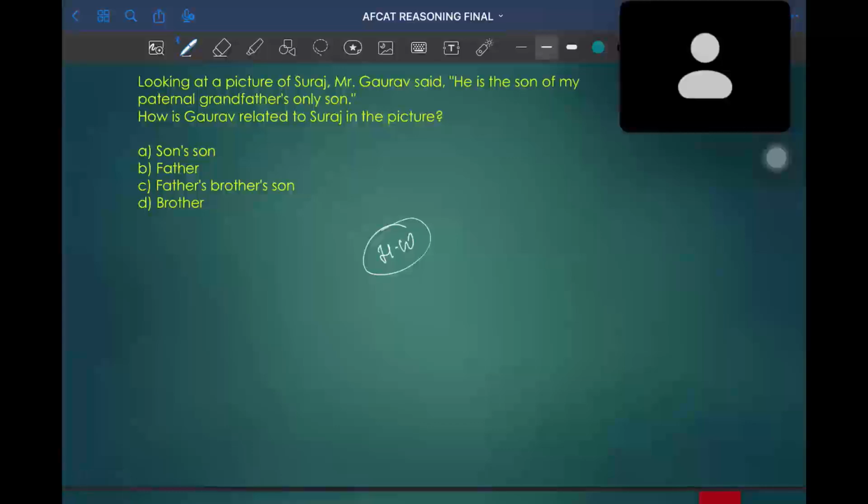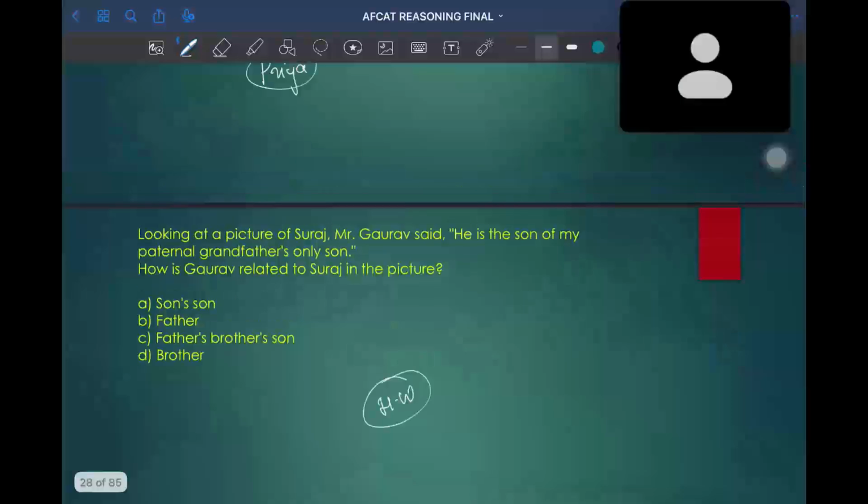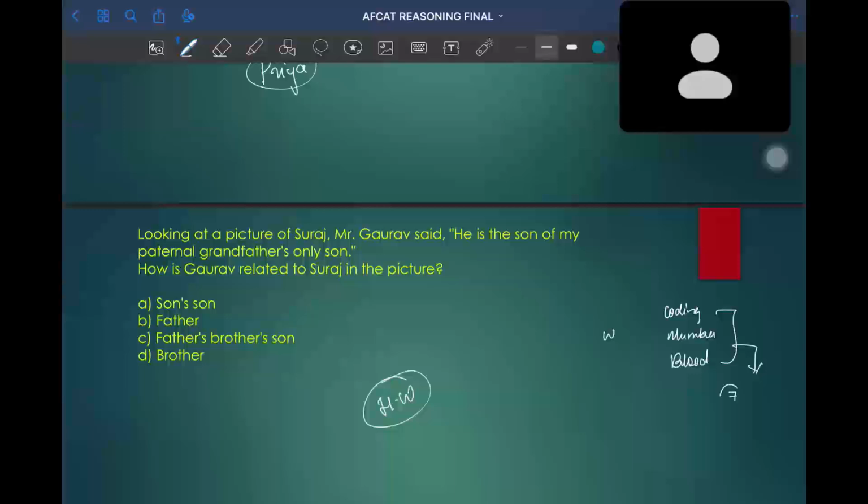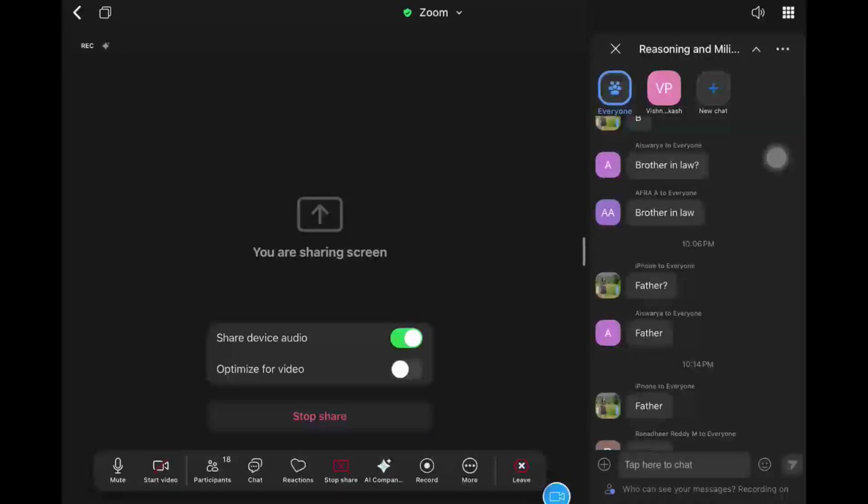I hope today we have done some major important topics, that is coding, decoding, number series, and blood relation. And I guess from these three topics, you will most probably get seven to eight important questions. Try to revise these topics and solve as many questions as possible.